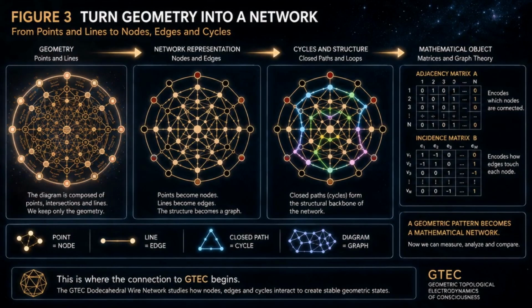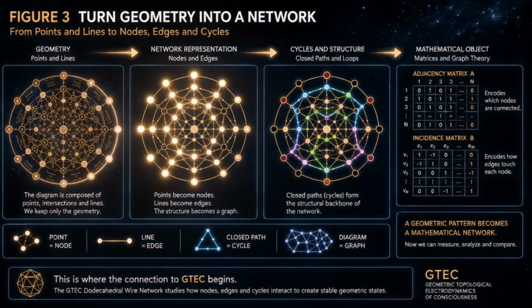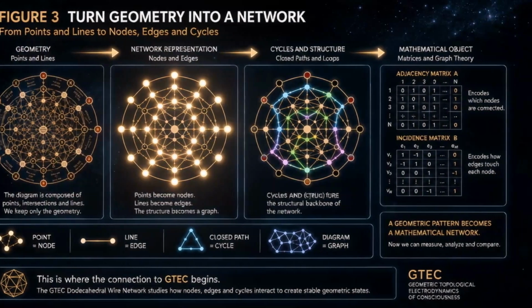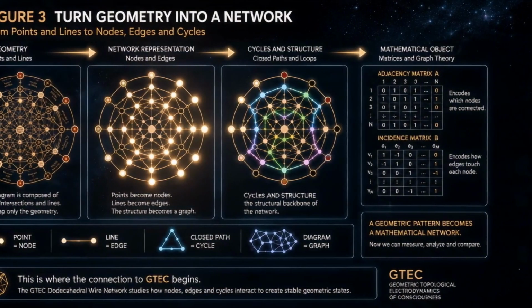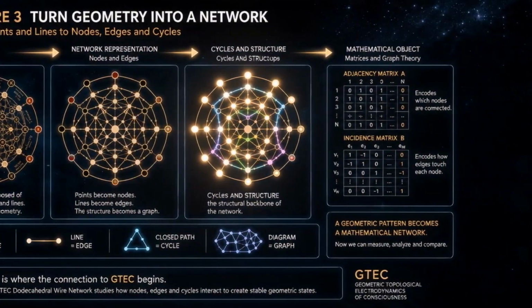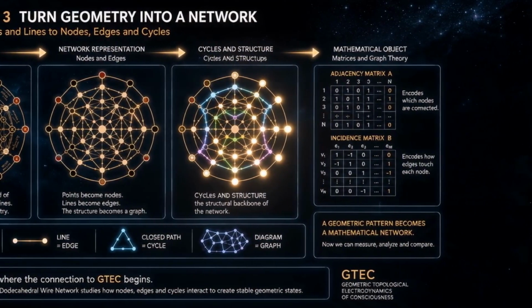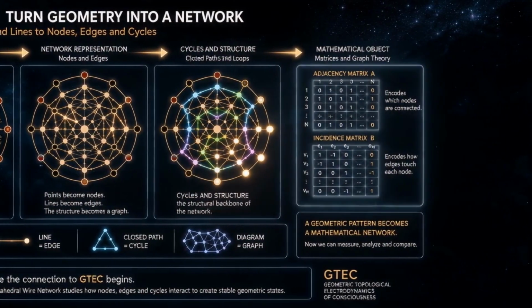Now we translate the geometry into mathematics. Points become nodes, connections become edges, and closed paths become cycles. The structure can then be represented as a graph and studied using adjacency and incidence matrices. What began as a visual pattern has now become a mathematical network that we can measure and compare.